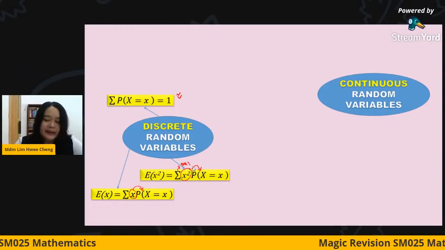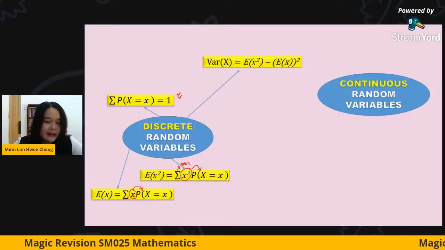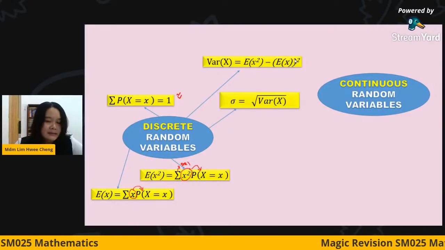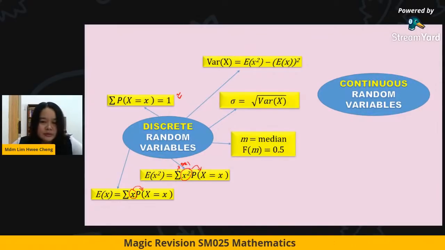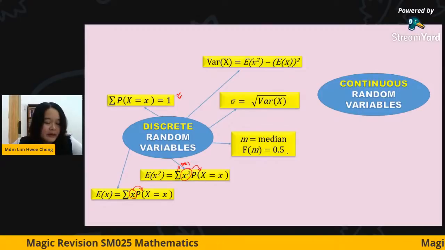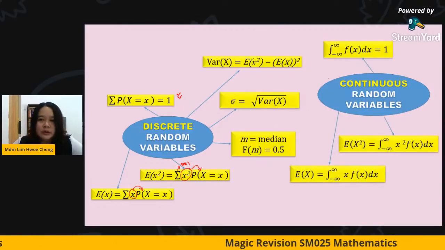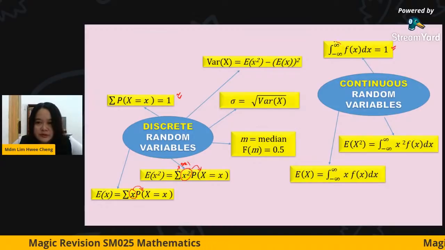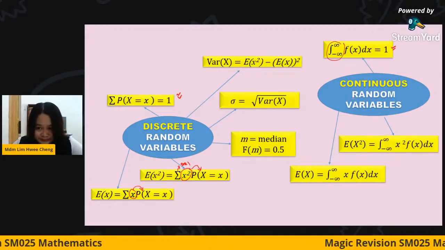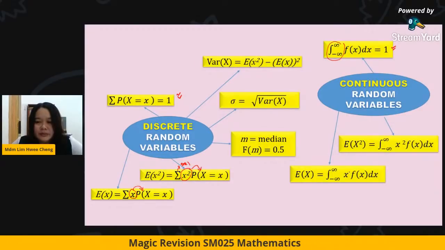Then they will ask you to find the variance. Normally for variance we use the expected value of x squared minus the mean squared. The sigma is the square root of variance, and the median is where F(x) equals 0.5, separuh, half. Same thing with the continuous. For continuous, for the total probability, please make sure that you are going to do the integration. Same thing if you want to find the expected value and mean square, you multiply first.